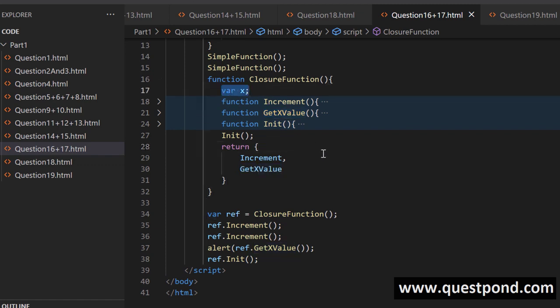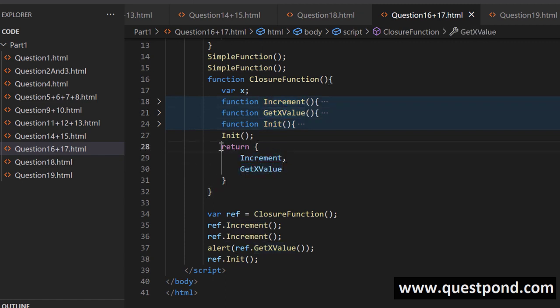So you can see that now we are creating self-contained code. The other big benefit of closure is that it helps you to expose only what you want. Because when you say self-contained functions, you want to have control, saying that I want to make only these methods public. So you can see here, we have three functions: increment, get x value, and init. Increment and get x value is made public.